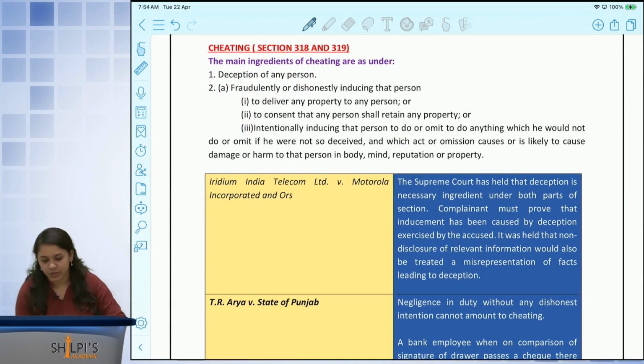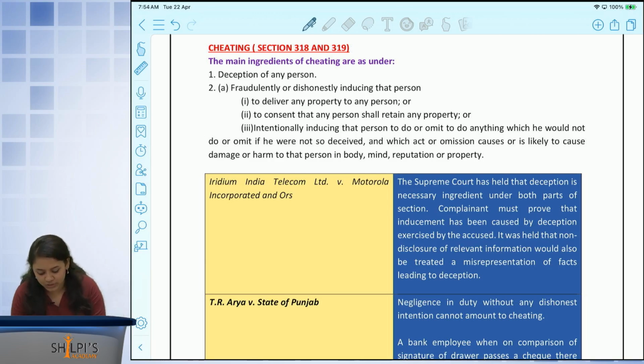The next offence we're looking at is the offence of cheating. Cheating, as we all already know, is some kind of a deception. That means I am falsely telling you about something, but simply falsely telling someone something is of no use unless you get them to do some activity. So the act of cheating is to convey a message to the person and make them believe that it's something else, and as a result of that they will give me property or do something which they would not reasonably have done.